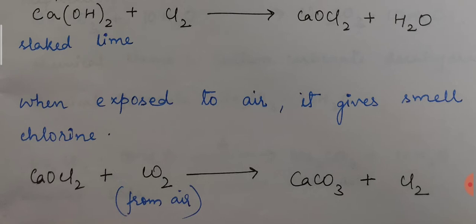If you smell it, you may find some sort of irritation, because the smell of chlorine is quite irritating and pungent. So this is about bleaching powder. I have not given the uses here, but we have already discussed them when we were going through everything in detail from the book. If you want, you can write the uses yourself in your notes. Though I have not given the uses of bleaching powder and other chemical substances here, uses are also very important. You should not ignore them; you have to learn the uses of these different chemical substances.